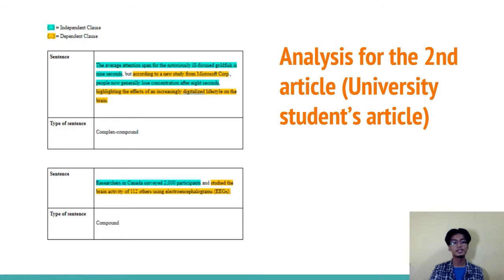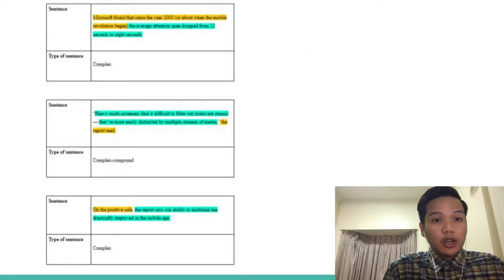This sentence is started by an independent clause, which is, researchers in Canada surveyed 2,000 participants. And this clause is continued by a dependent clause, studied the brain activity of 112 others using electroencephalogram (EEGs). This combination of one of both clauses is why we named it a compound sentence. So, allow me to continue on with the analysis.